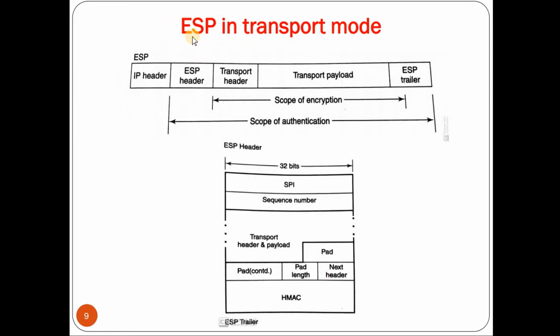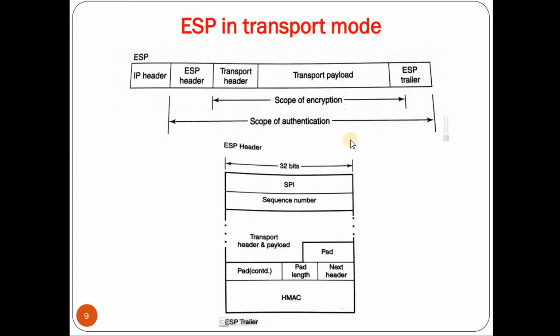So next we'll go through ESP in transport mode. ESP security information is split into two fields, that is the ESP header and the ESP trailer. The ESP header is sandwiched between the IP header and the transport header, and the ESP trailer is appended at the end of the IP packet. As we can see, the scope of encryption covers the transport header, transport payload and some part of the ESP trailer.